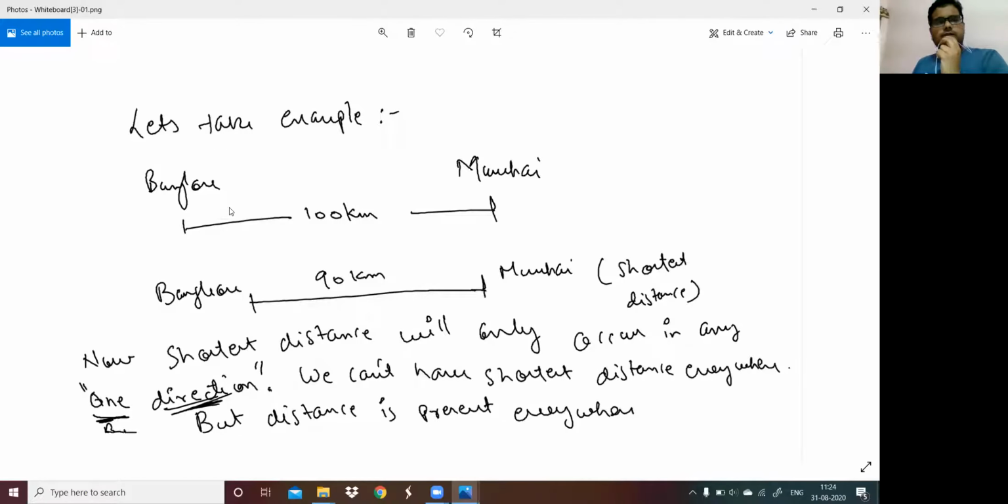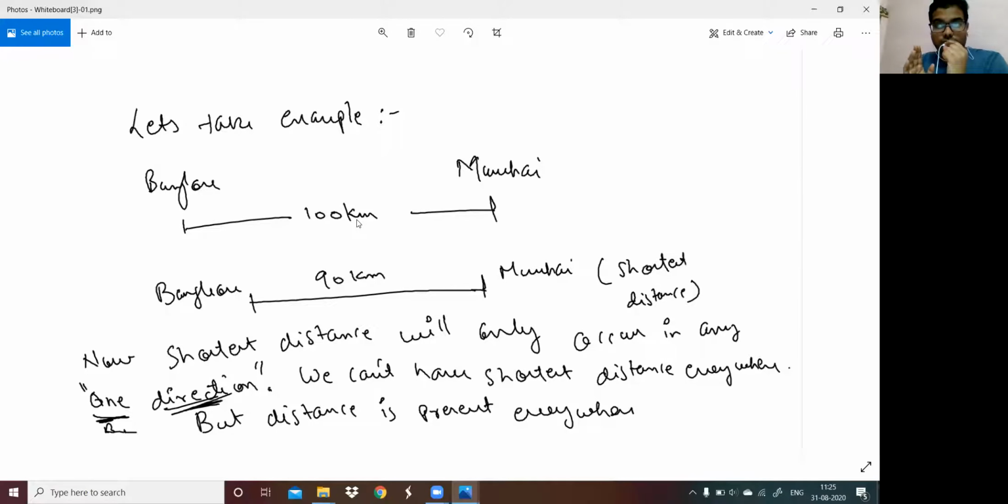let's take an example of two places, Bangalore and Mumbai. Normally the distance between Bangalore and Mumbai is 100 kilometers, assume it. But one of your friends says, no, Bangalore and Mumbai has a shortest distance of 90 kilometers. So 90 kilometers is the shortest distance. I will say it one more time: when I say I am going from Bangalore to Mumbai in the shortest way possible, the shortest way will only come in one direction.